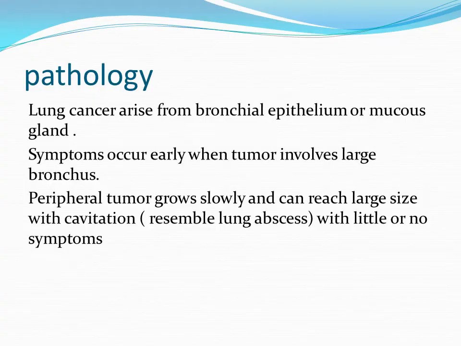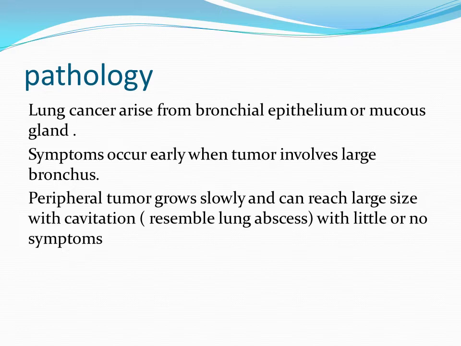Pathology. Lung cancer arises from bronchial epithelium. It's not from the lung parenchyma, but from bronchial epithelium or mucous glands. Symptoms occur early when a tumor involves a large bronchus. The other way around, peripheral tumors, those that arise from small bronchi at the distal part, grow slowly and can reach a large size with cavitation, resembling a lung abscess, with little or no symptoms.